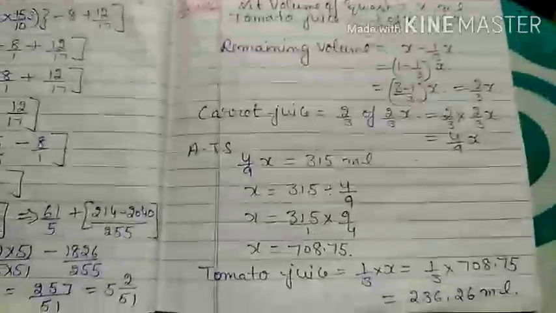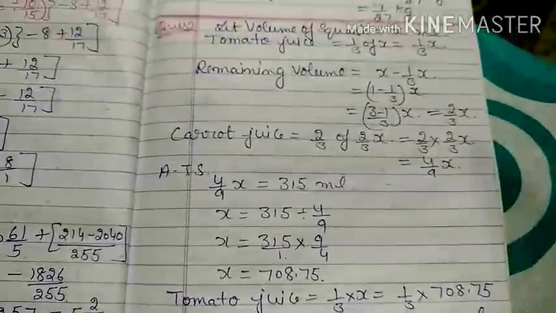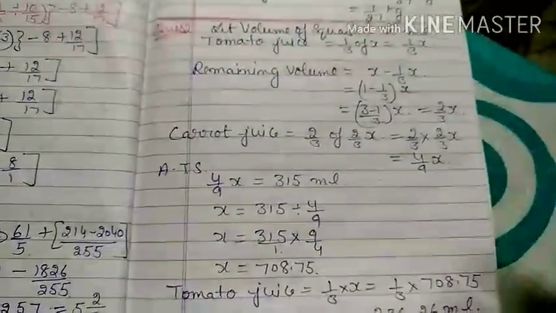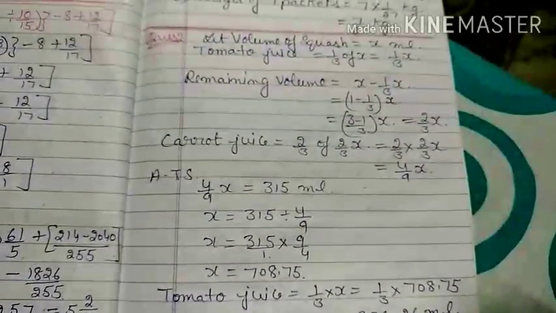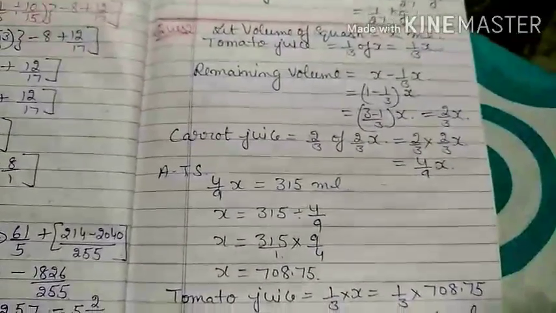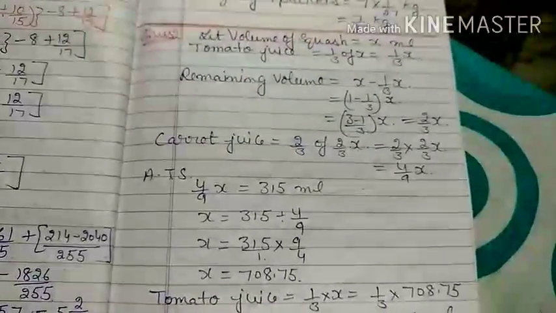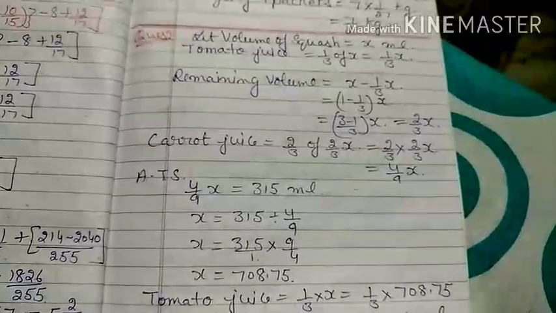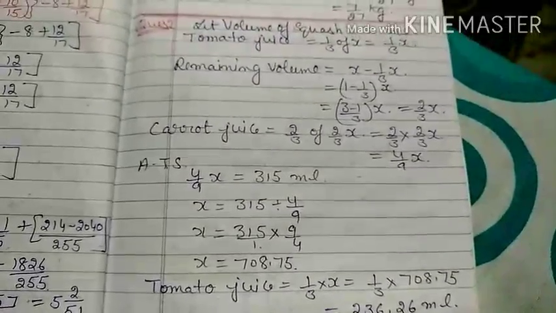Now your second question is: Sarika prepared a squash from tomato, apple and carrot juice. Sarika prepared some juice at home. She added tomato, apple and carrot juice. 1 by 3 of the squash was tomato juice, 2 by 3 of the remainder was carrot juice. How much was left? That is 2 by 3 part will be taken as the carrot juice, and 315 milliliter of the squash was carrot juice. Actually total carrot juice is 315 milliliter.